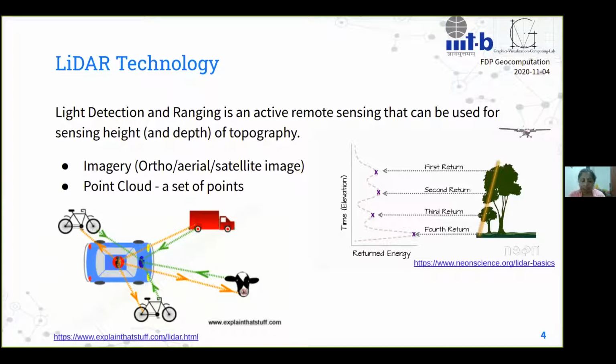Of the scenery that has been scanned or measured in that sense. So imagery gives you a single view, and of course, if you have multiple views, you can generate a lot more understanding of the scene. Point cloud, on the other hand, gives you geometric data, and again you can extract enough information from that.